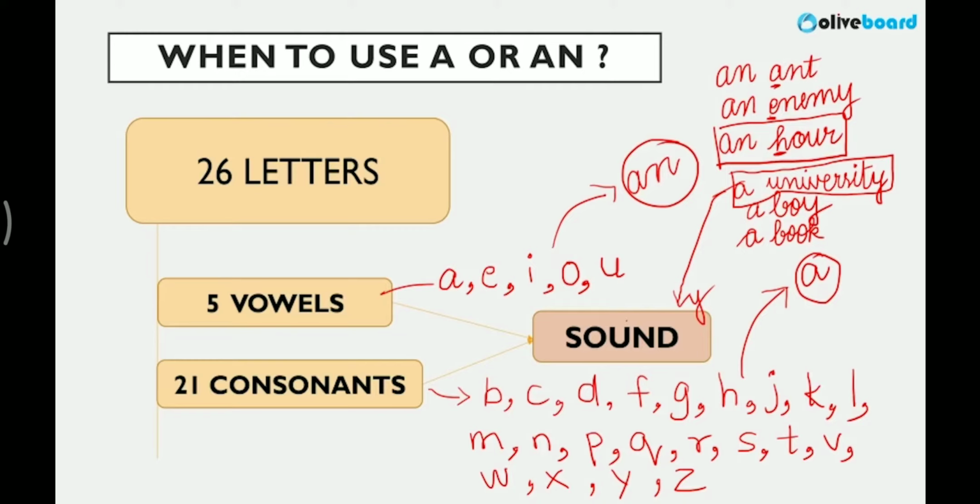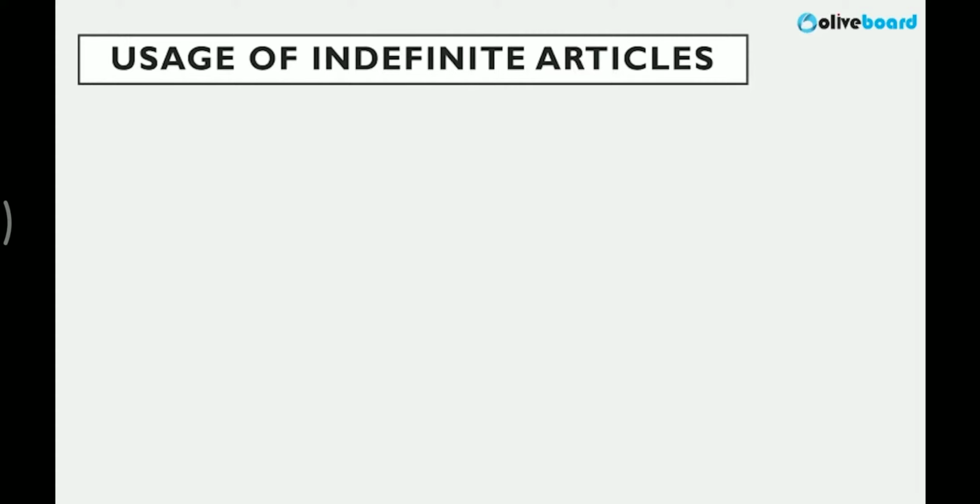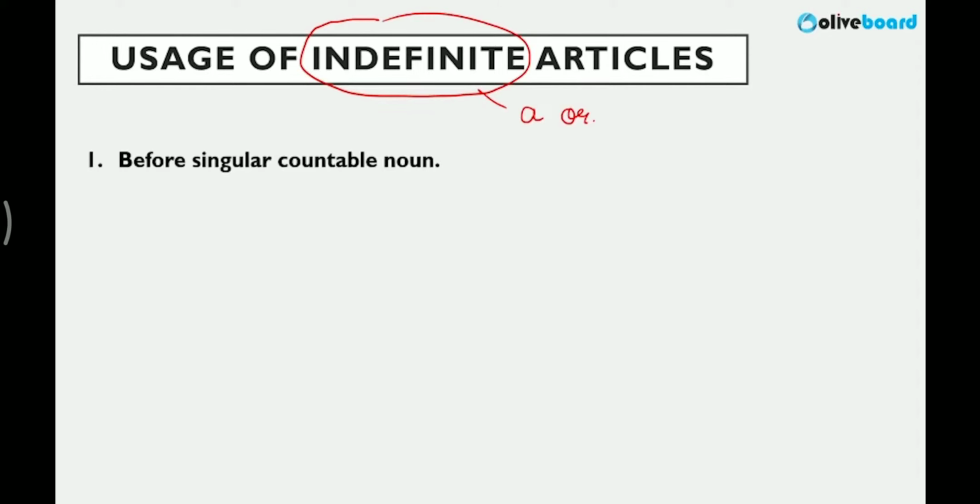So always please make note of this. Many people do not know this very basic thing. When we do articles, it's about the sound, and based on that we determine whether to use article a or whether to use article an. Hope this is clear. Now there is usage of these articles, where to use it. There are certain very, very common usages which we should know, and I will give you these with the help of examples, right? Make you understand these with the help of many, many examples. Now, indefinite articles, you all know, we are talking about usage of a or an. Where to use? Before singular countable noun.